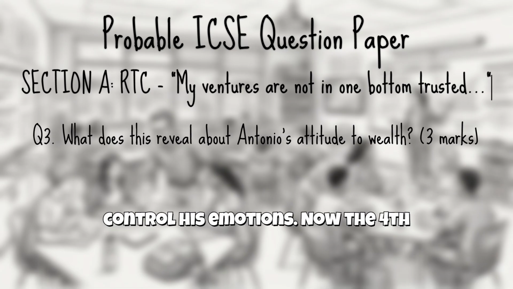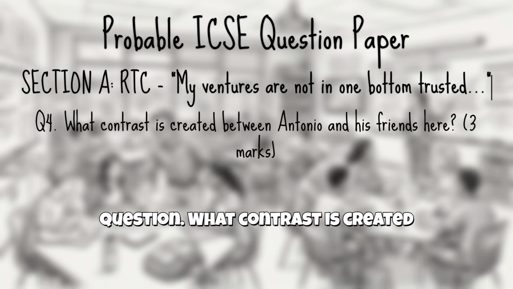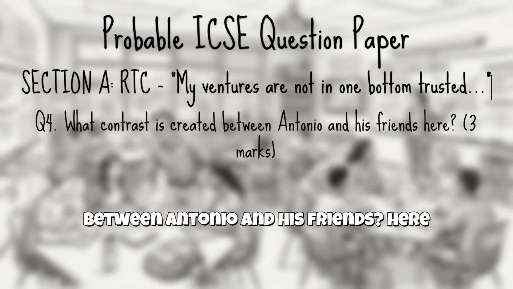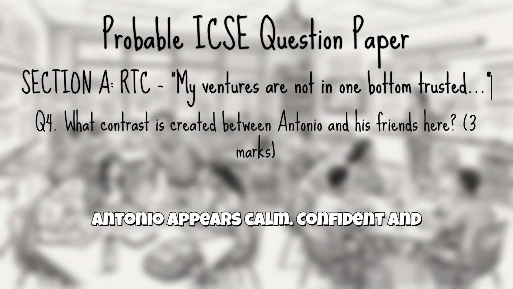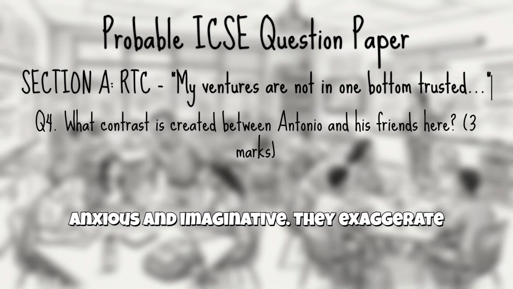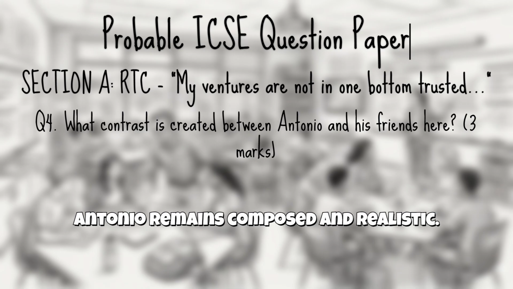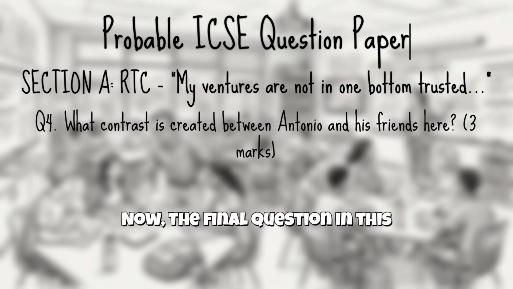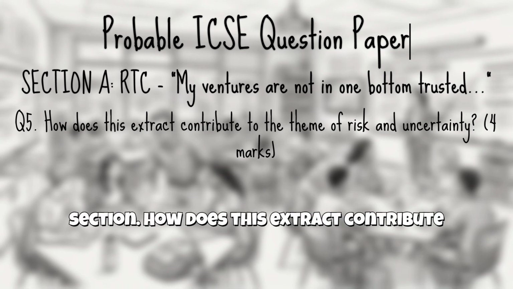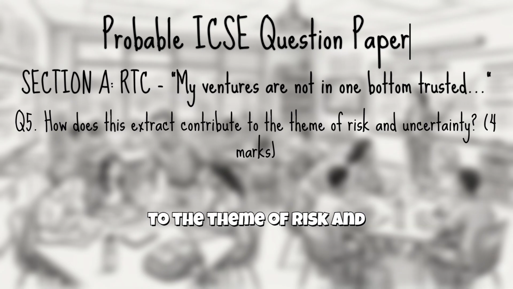Now, the fourth question. What contrast is created between Antonio and his friends here? Antonio appears calm, confident, and rational. In contrast, his friends are anxious and imaginative. They exaggerate the dangers of sea trade, while Antonio remains composed and realistic. Now, the final question in this section. How does this extract contribute to the theme of risk and uncertainty?